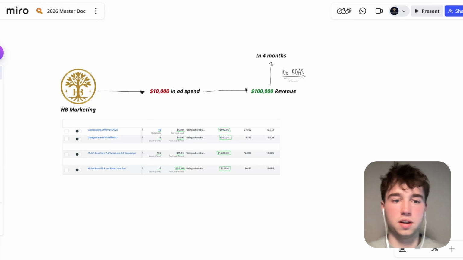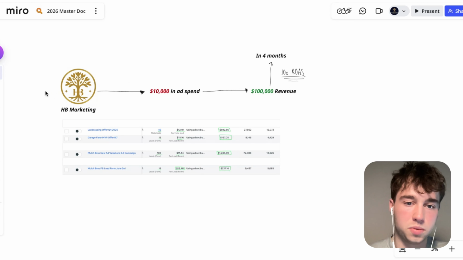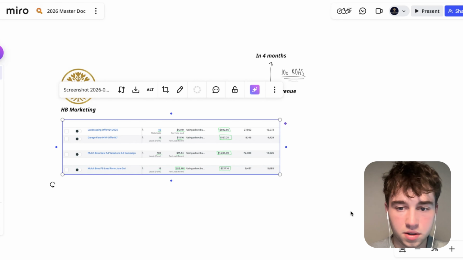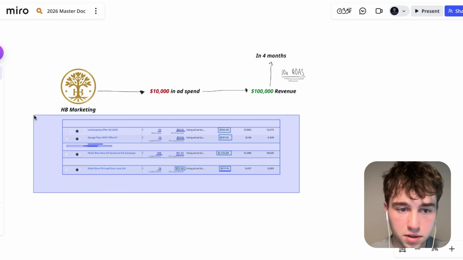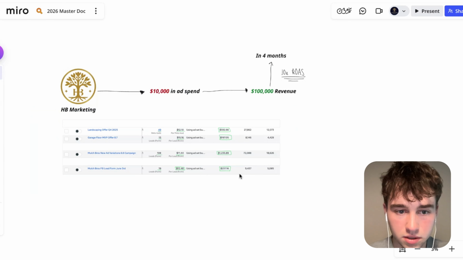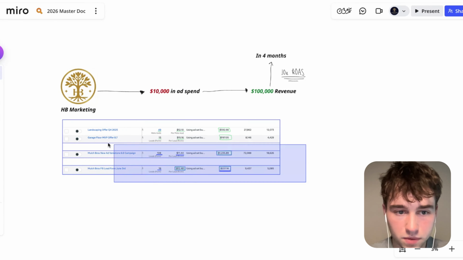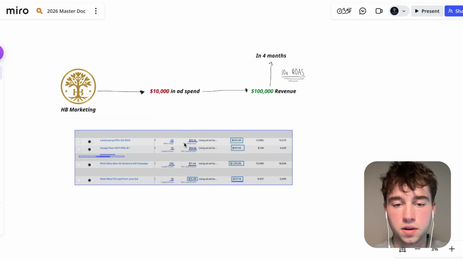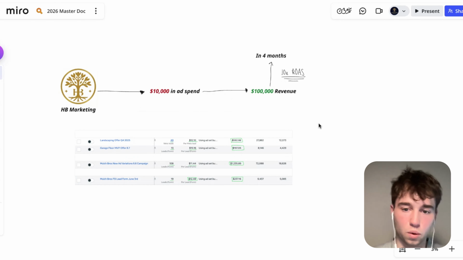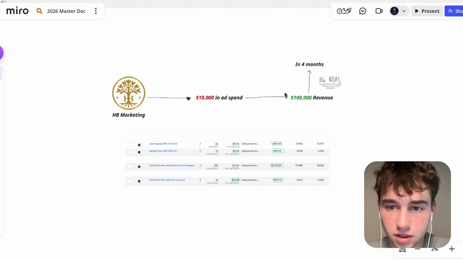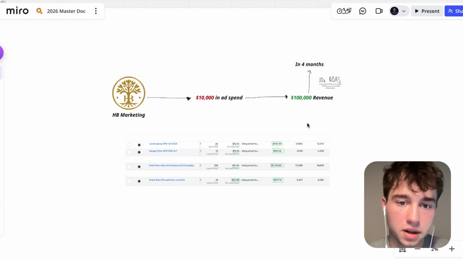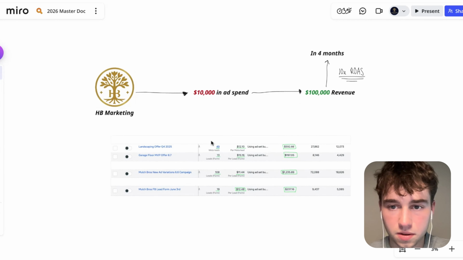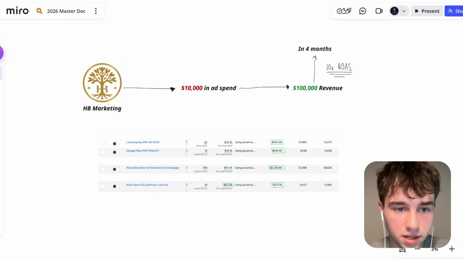We're starting the beginning of it here. Should be HB Marketing. Took $10,000 in ad spend. I'm going to lock this quick so everything stays dialed. So you just move everything. Oh, I guess I can't. I'm going to have to select all this stuff so nothing moves. Cool. So we'll probably put it right here. Lock that in. We took $10,000 in ad spend into $100,000 in revenue in 4 months with a 10x ROAS for our own company. Cool. Dope. Proof. We did that.